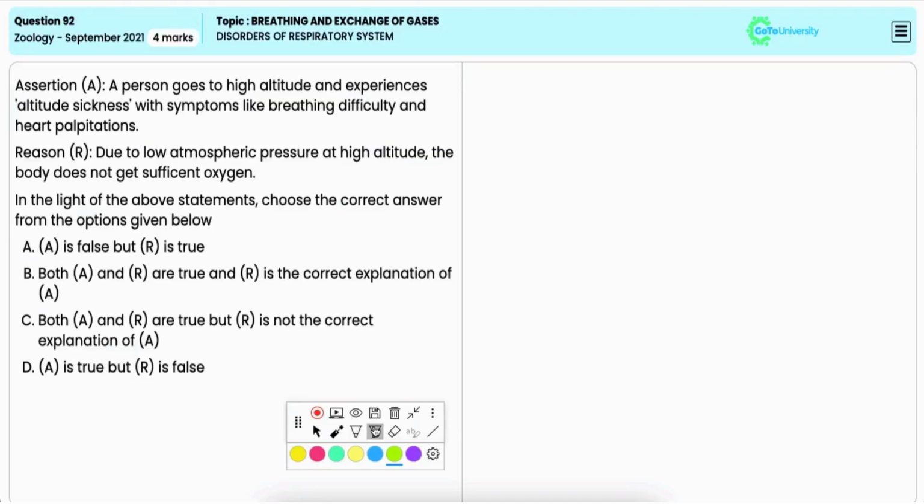In this question, two statements are given. One is assertion and the other is the reason. And in the light of these two statements, you have to choose the correct option.